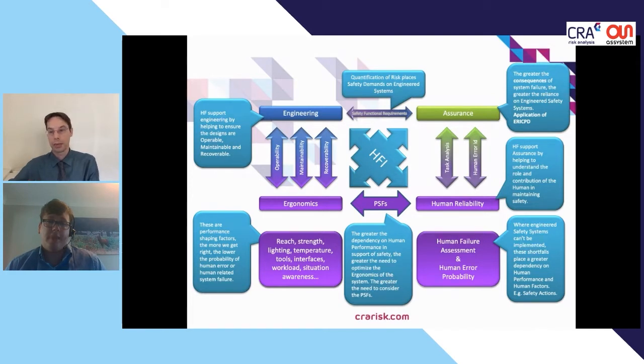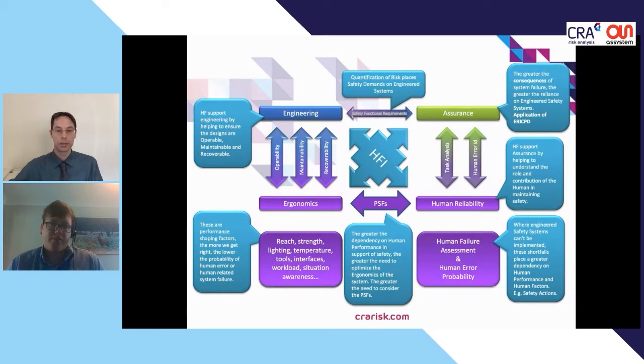A greater hazard imposes a greater need to optimize system ergonomics, because the operators are behaving as part of a protection system. So as you can see, all of these things and all these factors are interrelated. And by optimizing the ergonomics of the engineered design, this then feeds back to demonstrate that overall risk is reduced, placing less demand on safety systems.